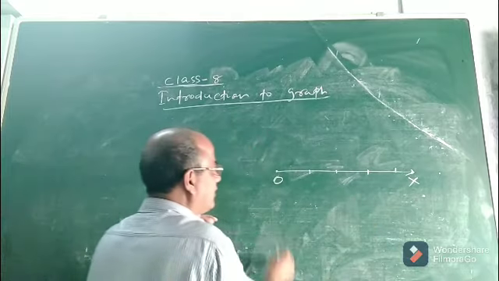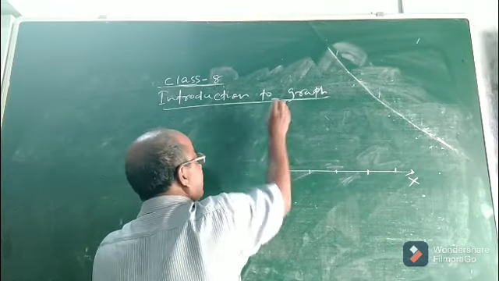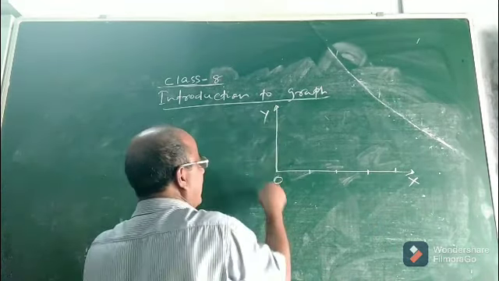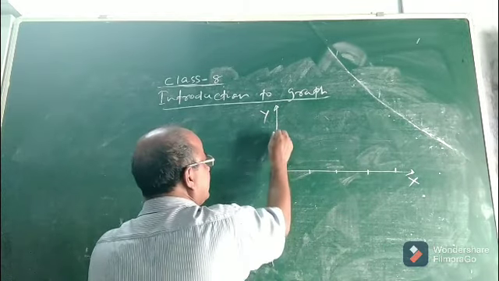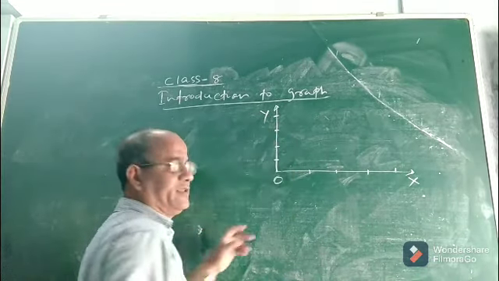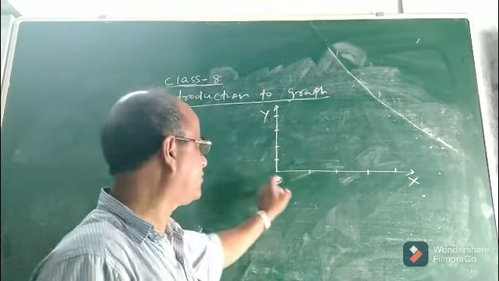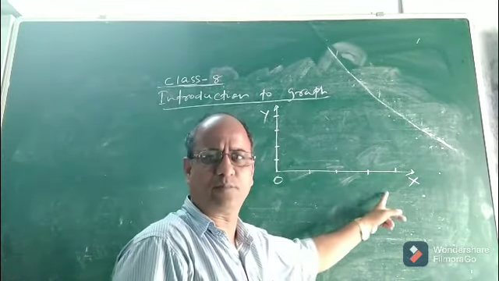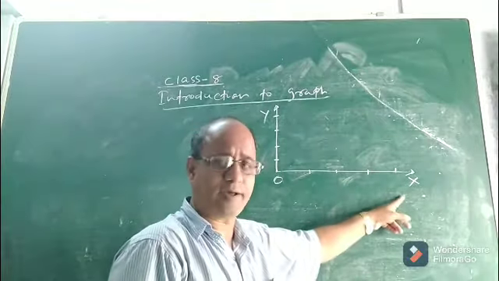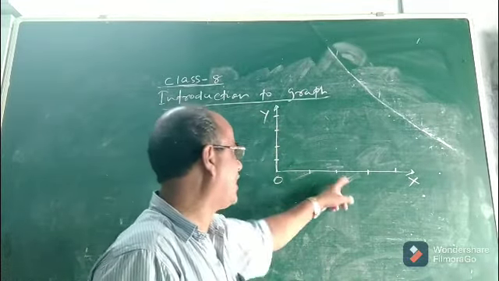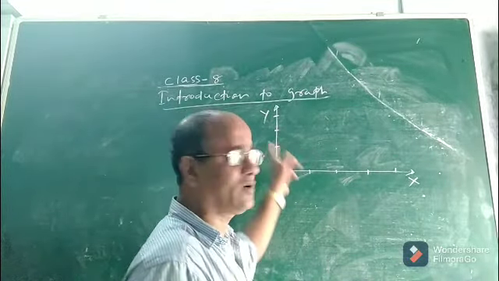You see. Draw another number line, say Oy, showing only the positive integers. We are not taking the negative integers. The negative integer part will be taken into account in class 9. So this is one number line showing positive integers. Suppose the name is Ox. This is another one. Now look at the two number lines Ox and Oy.